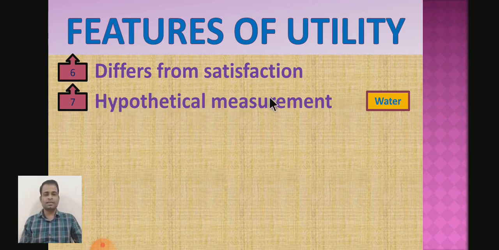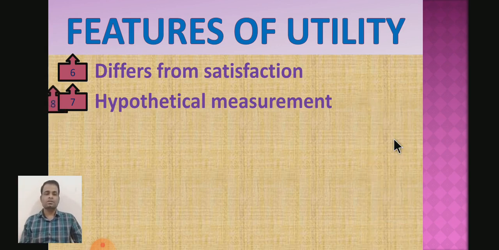We can say he has positive utility from the water, zero utility from the water, or in other words, water has negative utility. So we may measure utility in ordinal numbers only. We cannot measure it in cardinal numbers. This is also a feature of utility.